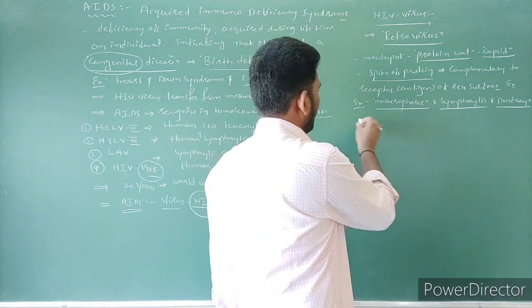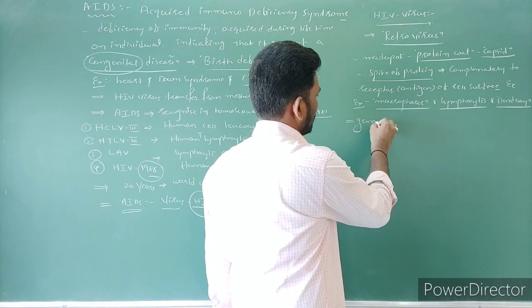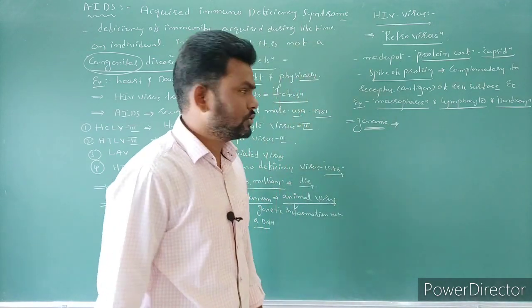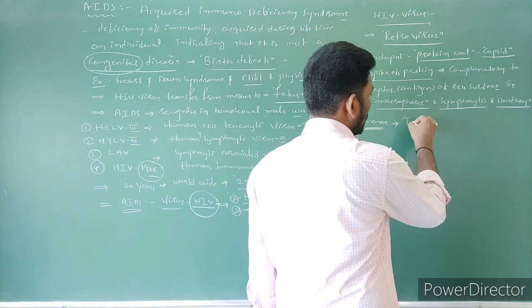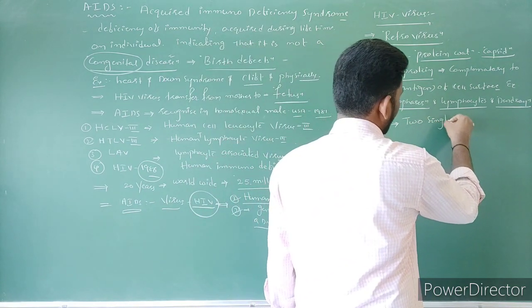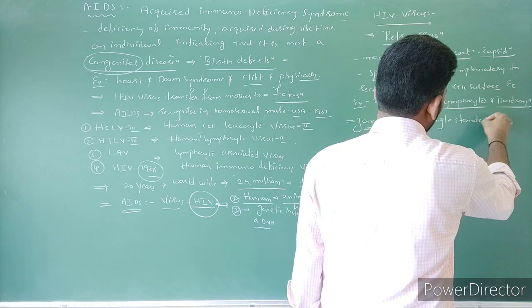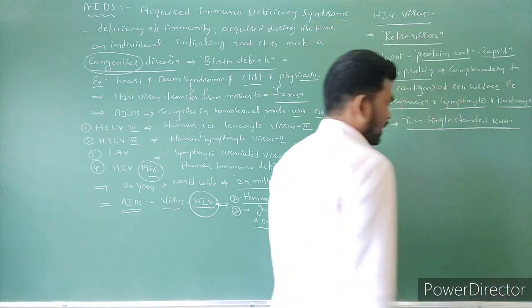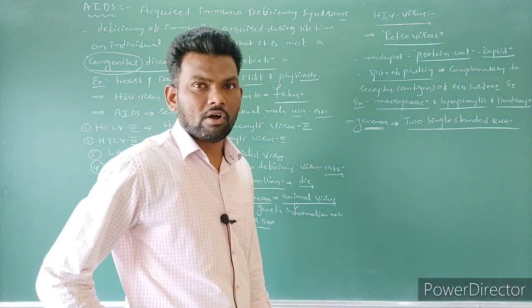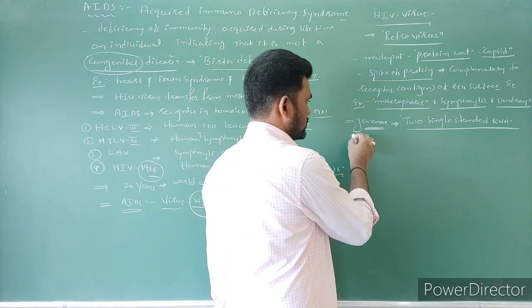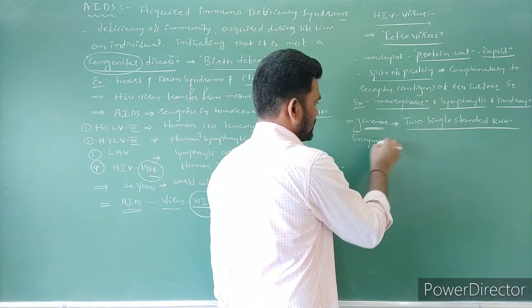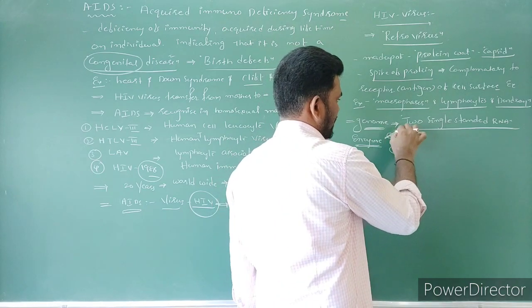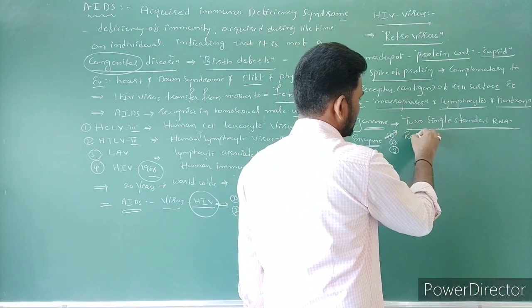Okay. And if you observe the genome of the HIV virus, the genome contains two single stranded RNA molecules. And along with these two single stranded RNA molecules, there are enzymes. A number of enzymes are there, but the important enzymes are, first, the key enzyme reverse transcriptase.